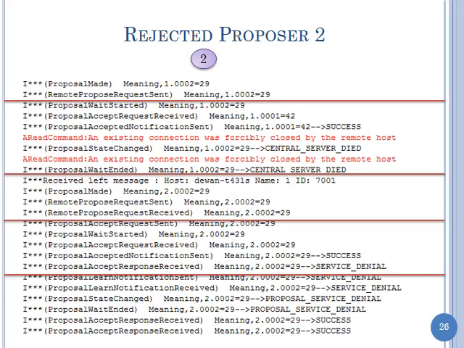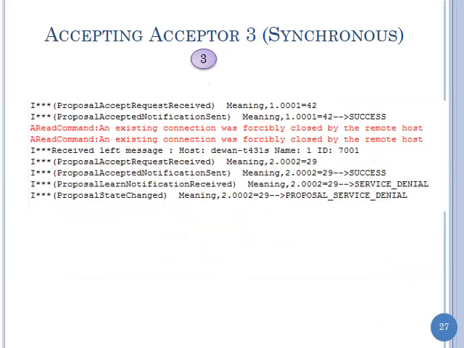So the 42 is never set? 42 is lost. The server was in the middle of getting accept responses. So acceptor 3, for instance, had sent 42, but it was never received.